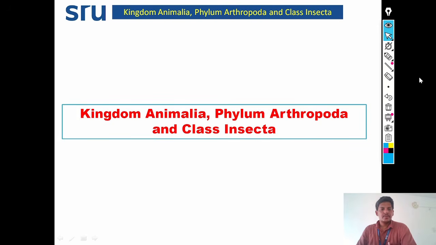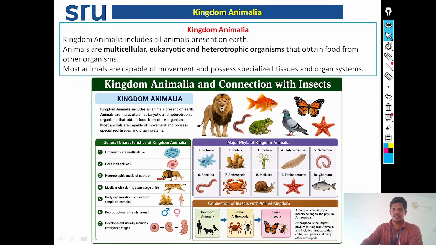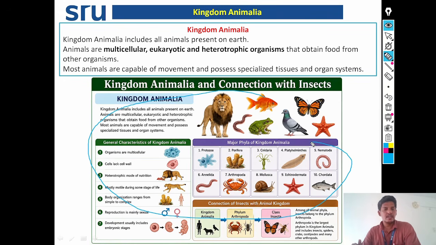Morning, all of you. In this session, we are discussing kingdom Animalia, phylum Arthropoda, class Insecta, and their general characteristics. See, kingdom Animalia: all the animals which are there on the surface of the earth belong to the kingdom Animalia.